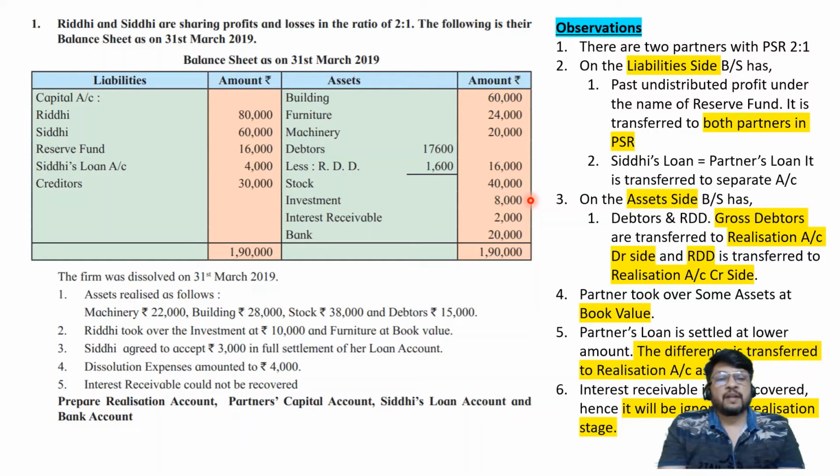Thereafter, we may find that there are some buyers and they are buying it, they are giving us cash, or we are in a position to recover cash. If we can recover cash, that's a good thing. If we cannot, then we'll have to dump it off. So in the realization stage, we are going to consider this point that it could not be recovered. That means afterwards it will be ignored. I hope you remember this requirement in case of an asset. If it is not recovered, if it is not getting any cash, in that case afterwards it can be ignored.